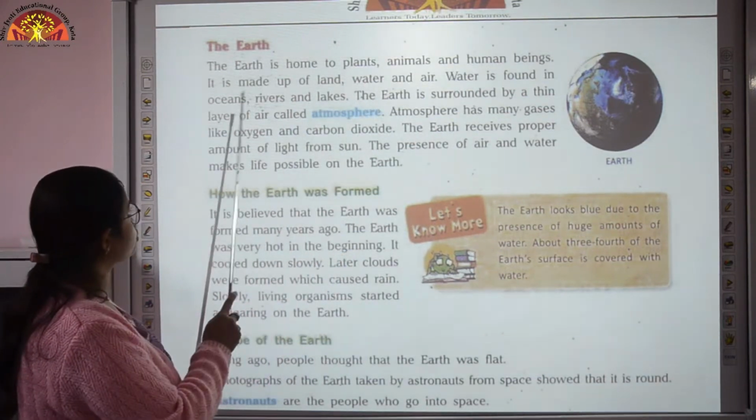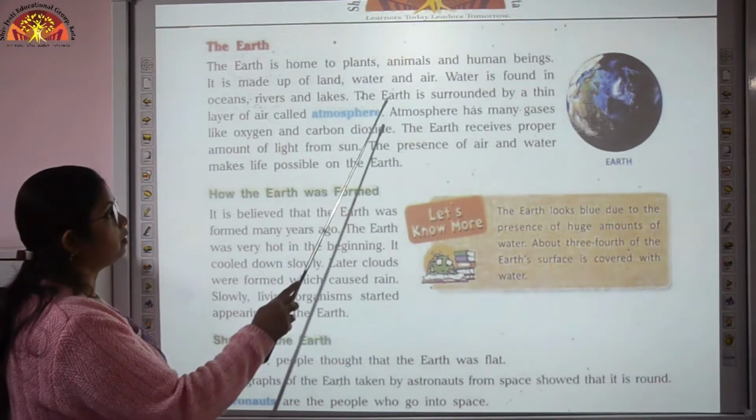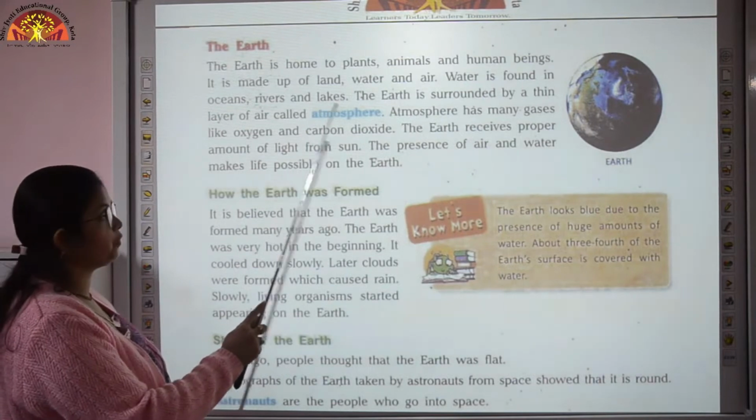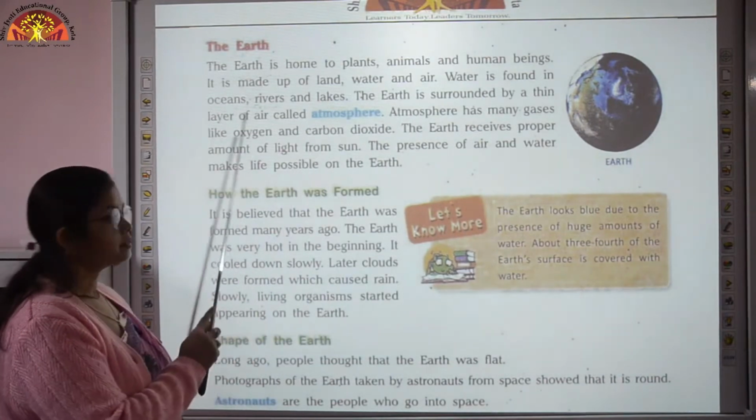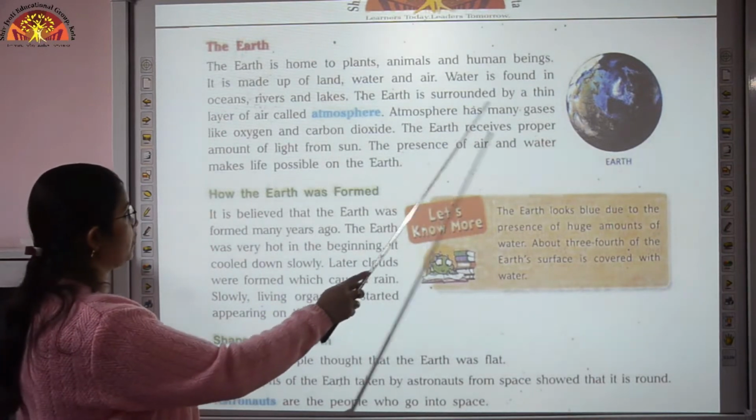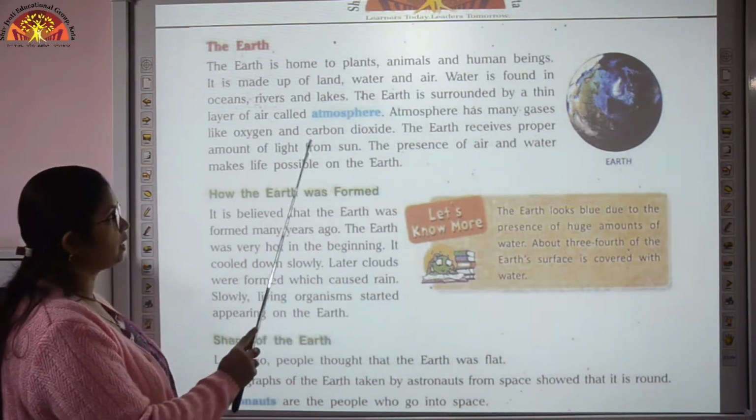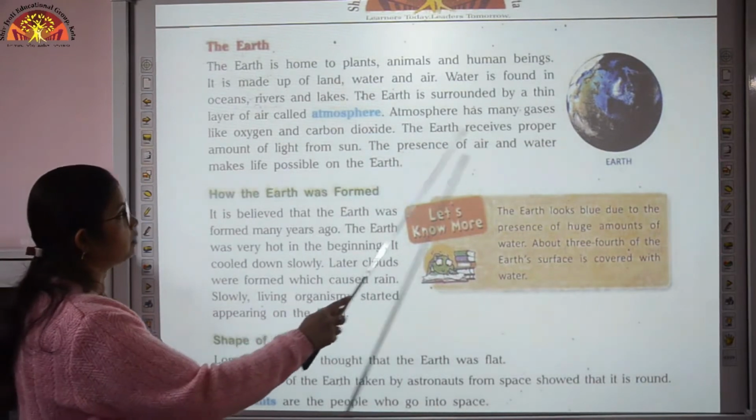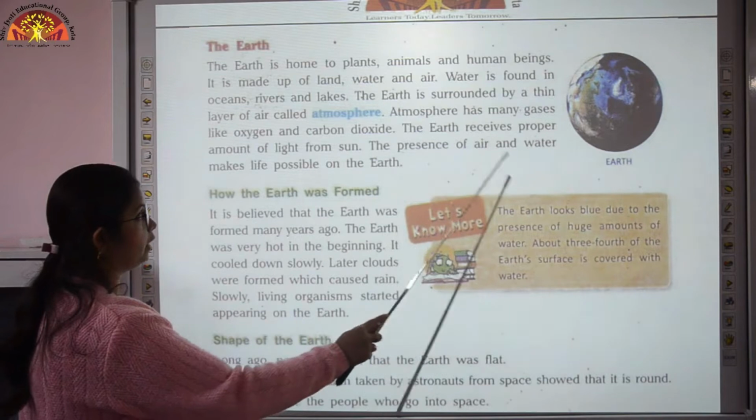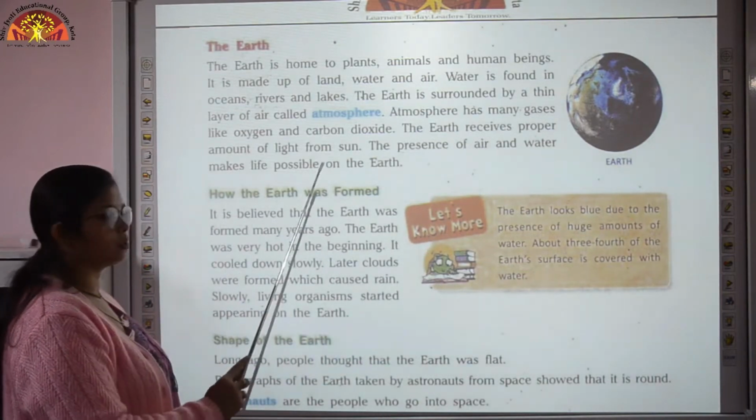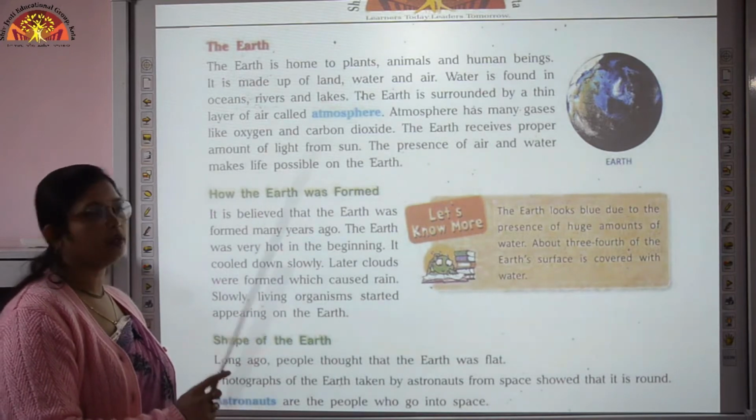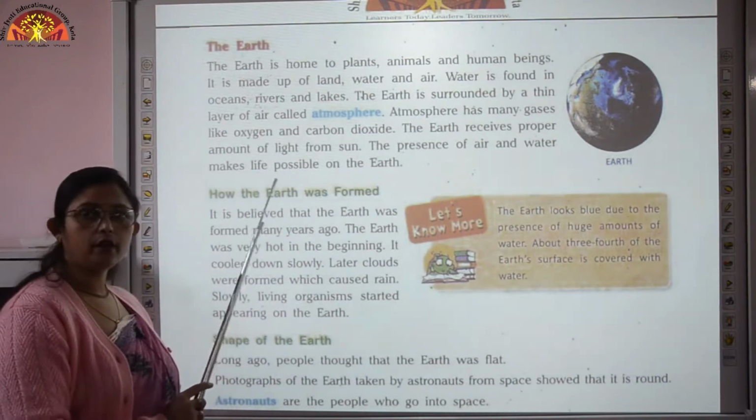Water is found in oceans, rivers and lakes. The earth is surrounded by a thin layer of air which is called atmosphere. So the thin layer of air surrounding the earth is called atmosphere. Atmosphere has many gases like oxygen and carbon dioxide. Earth receives proper amount of light from sun and the presence of air and water makes life possible on the earth. So due to the presence of air and water, it is possible to live on earth.